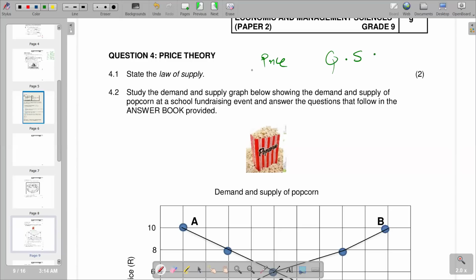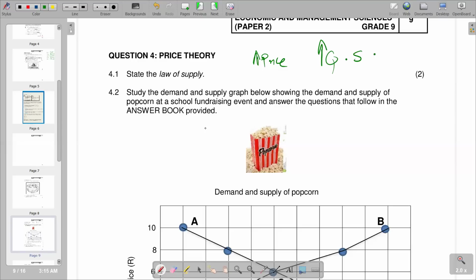So basically, what it says is if the price of goods and services increases, obviously the firms and businesses are going to earn more revenue if they sell the products because they're going to sell at a higher price. And it's going to motivate the businesses that are producing the goods to produce more goods, because they are earning more revenue. So quantity supplied also will increase. So this shows a positive relationship that exists between price as a variable and quantity supplied as a variable. So that is what the law of supply depicts. So basically, that's what we have.